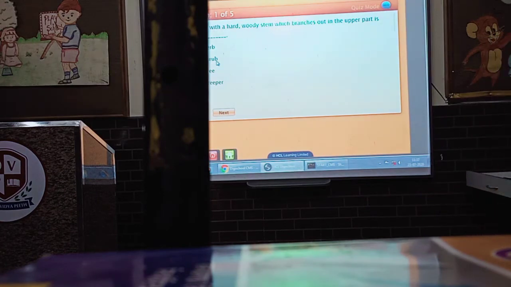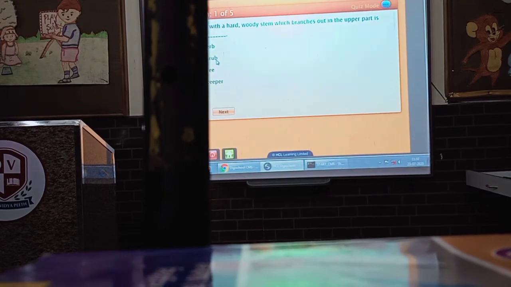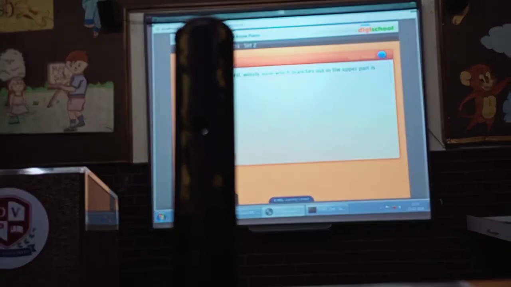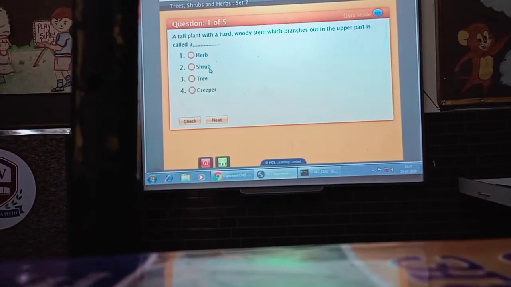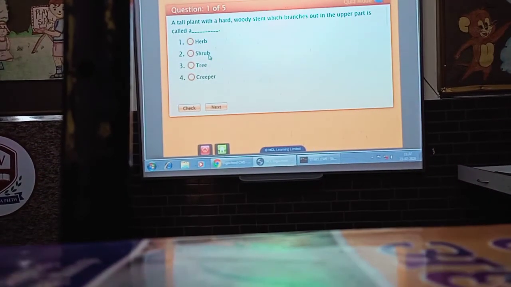Question is, a tall plant with a hard, woody stem which branches out in the upper part is called herb, shrub, tree or creeper. I hope now the question is visible to you.